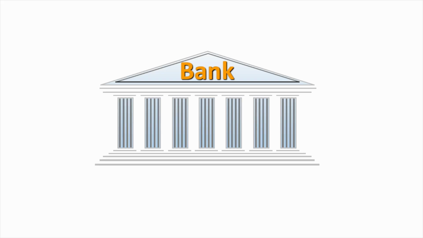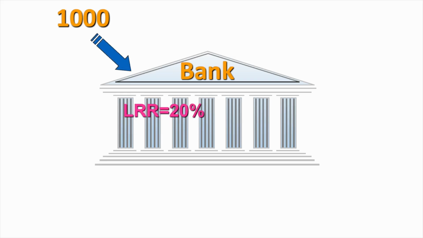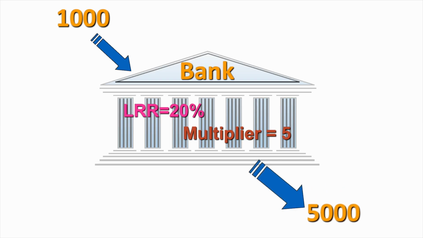Now, we will conclude the process of credit creation in short. If a customer deposits 1000 rupees in a bank and legal reserve ratio is 20%, then multiplier will be 5. In this situation, the bank will create a deposit of 5000 rupees using its power of credit creation.